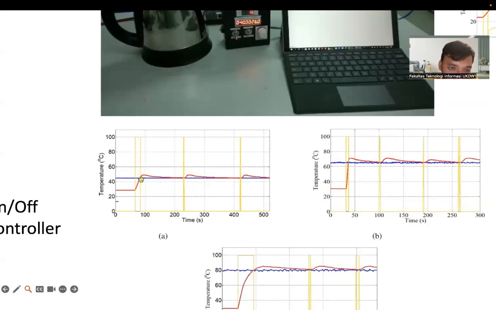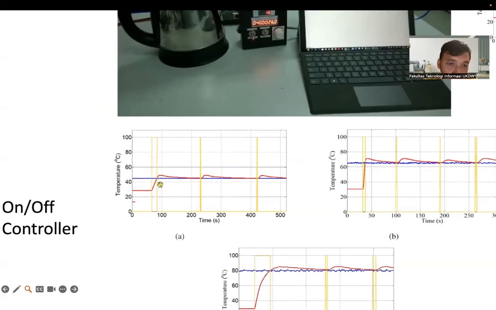After we switch off at 42 degrees, the heater is still on, and after meeting the 42 degrees, the heater will turn off.